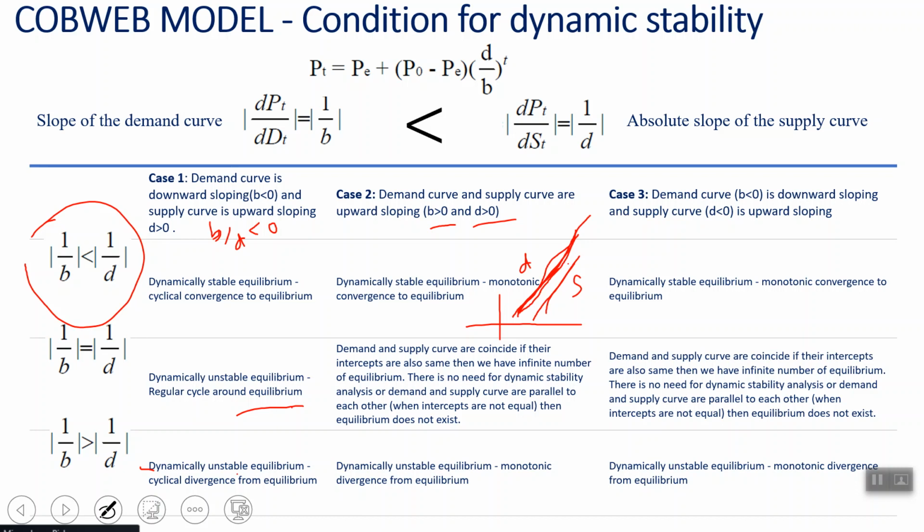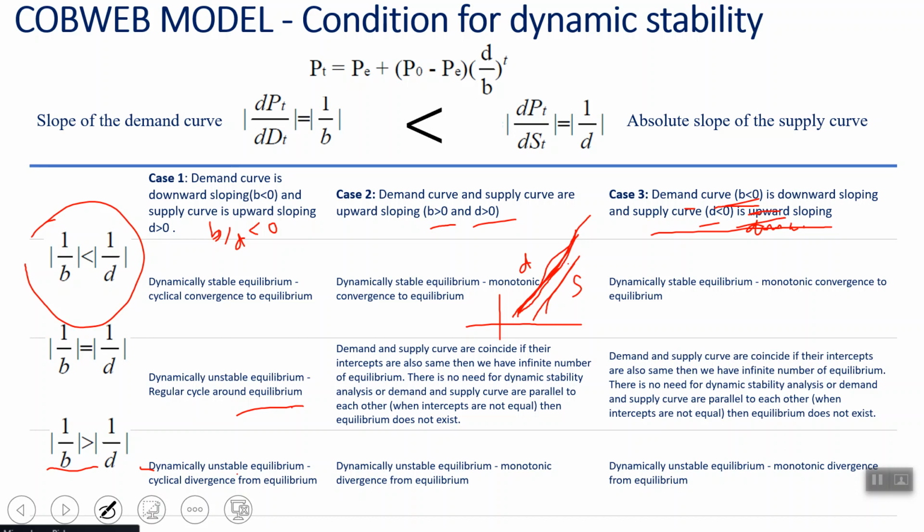And in the third condition, where the slope of the demand curve is greater than the slope of the supply curve, that will always give you a dynamically unstable equilibrium, which is monotonic divergence from your equilibrium point. Now the third case is where your demand curve is less than 0, which is downward sloping, and the supply curve is downward sloping, not upward. So D is less than 0, B is less than 0. Again, if your first condition is satisfied, it is a dynamically stable equilibrium, which is monotonic convergence to equilibrium.